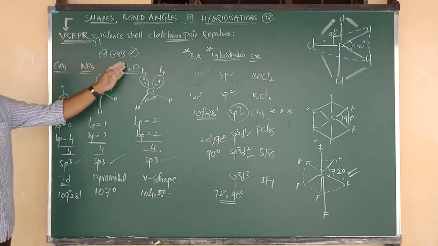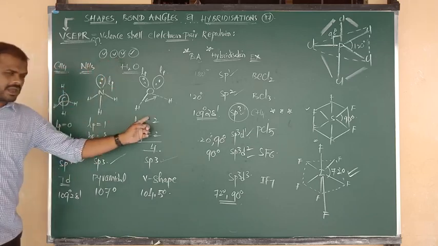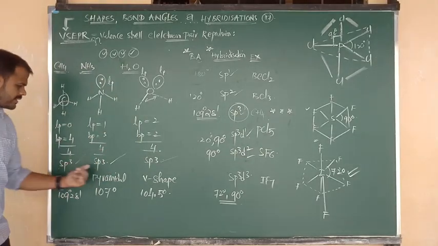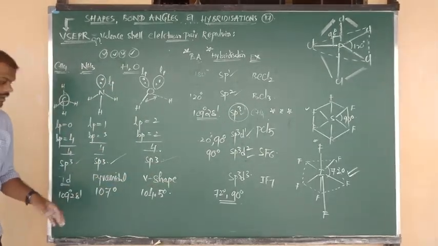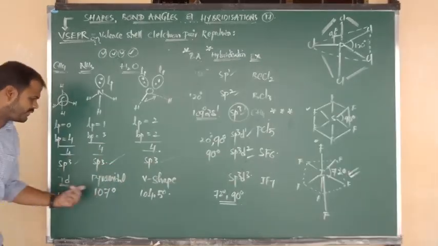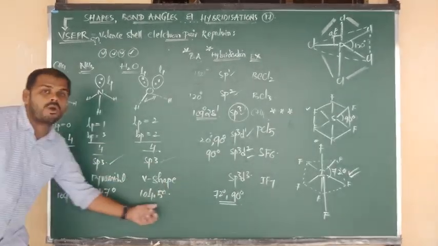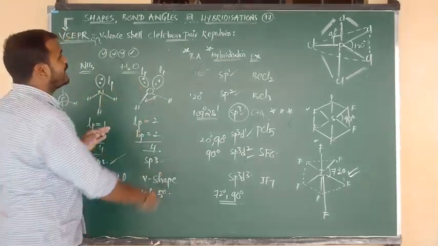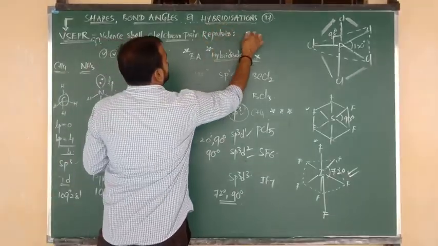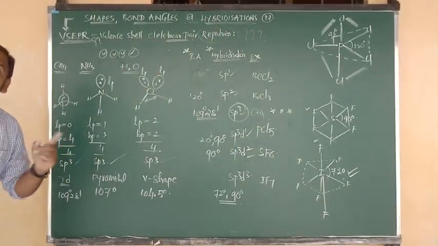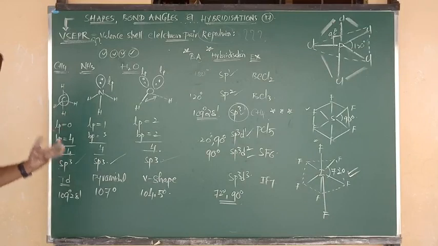All of you listen carefully. Methane, ammonia and water: all these three molecules contain 4 electron pairs and all undergo sp3 hybridization. Even though their hybridizations are the same, they have different geometries and different bond angles. What is the reason? The reason is only one thing, the repulsion concept. So what is the repulsion concept?